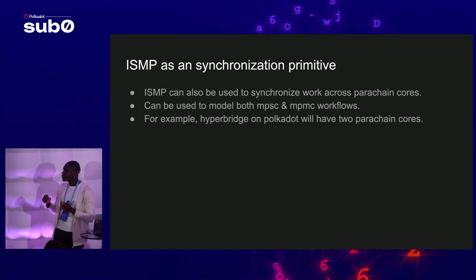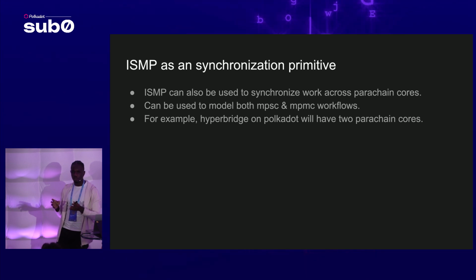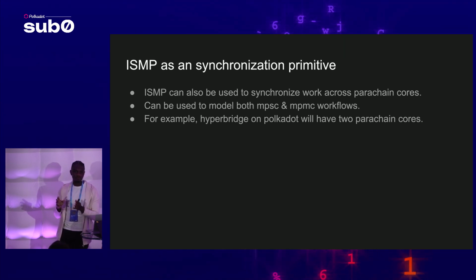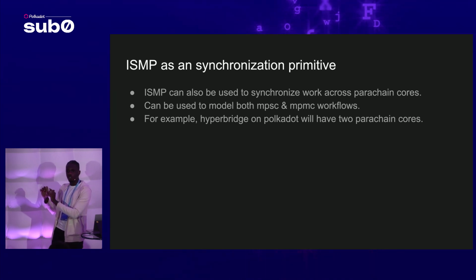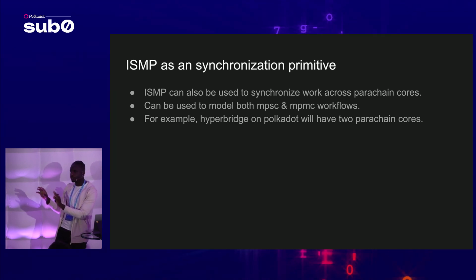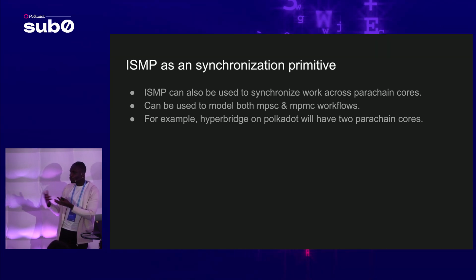Now, in Hyperbridge, we actually want to run the full Casper FFG consensus protocol. This is a very expensive consensus protocol to run, and so we will need to dedicate a full core that just does processing of Casper FFG consensus proofs. But if we have a full core doing that work, how can we read the result of this work from a more user-facing core that will just be processing requests, responses? So you can now start to see how ISMP comes in and facilitates this multi-threaded work sharing across cores.